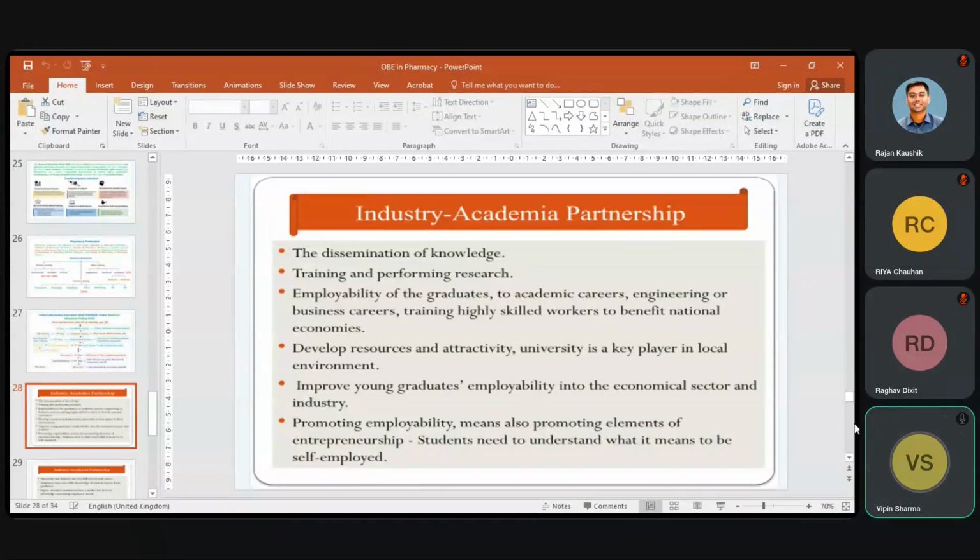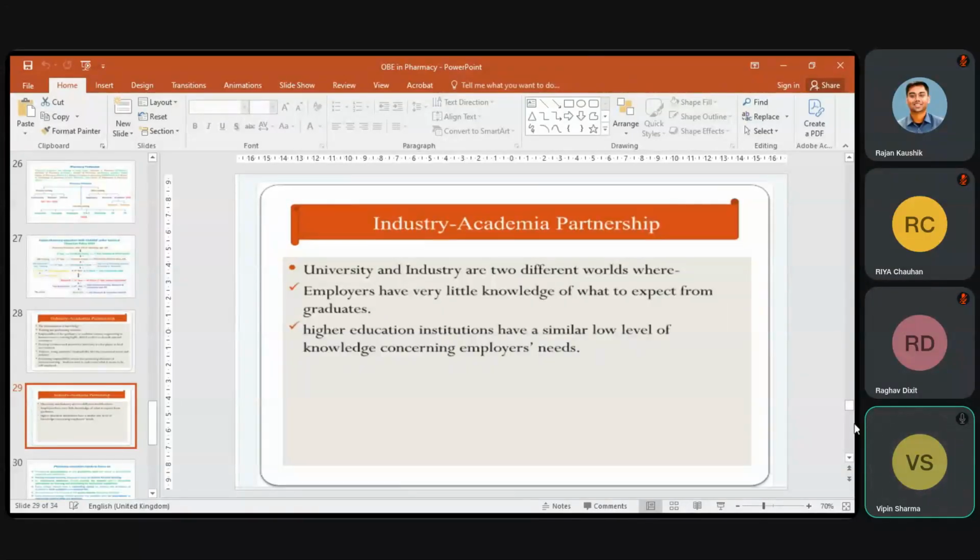By this partnership, employability can be increased, and consequently it can increase the economy of particular zone or economy of particular state. It may be for promoting employability, and for this one, both of the industries as well as the universities should take initiative.